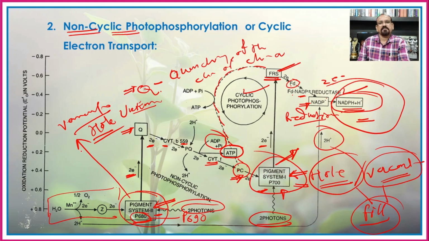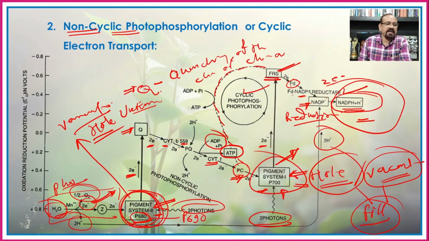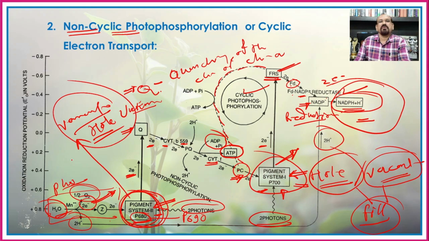So if we see the process of photolysis of water, in which the water is break into the oxygen, 2 protons and 2 electrons. So these electrons which are released during the photolysis of water are taken by the pigment system 2, and hence this vacant space or the hole of the pigment system 2, that is P of 680 or P of 690, is filled up.